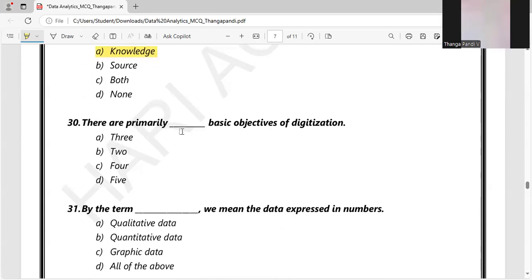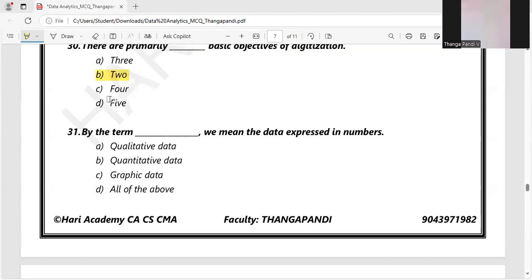And there are primarily dash basic objectives of digitalization. As I discussed before, there are two main objectives: during digitalization the data can be accessed by a large number of users, and also the data can be protected. These are the basic objectives. So option B is the right answer here. Let's move on to question number 31.